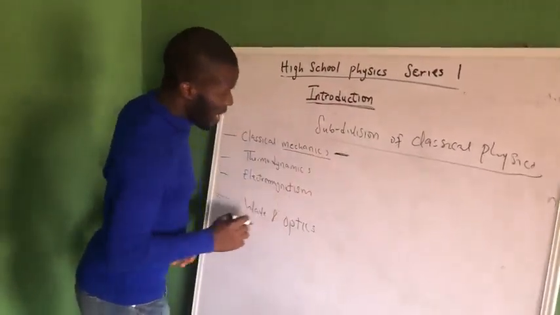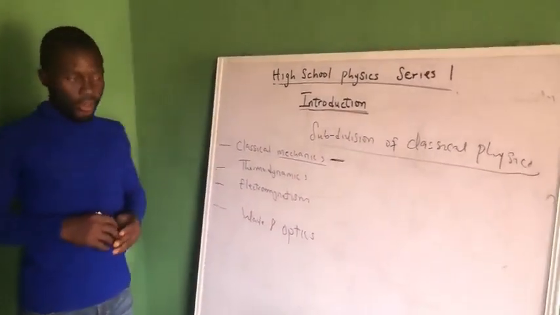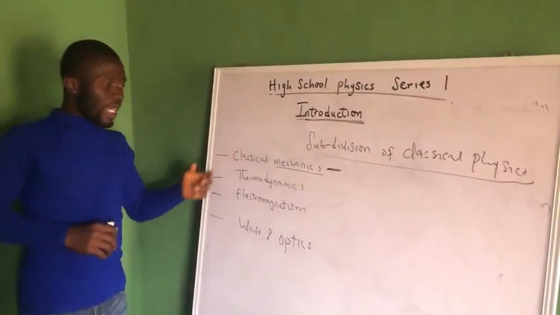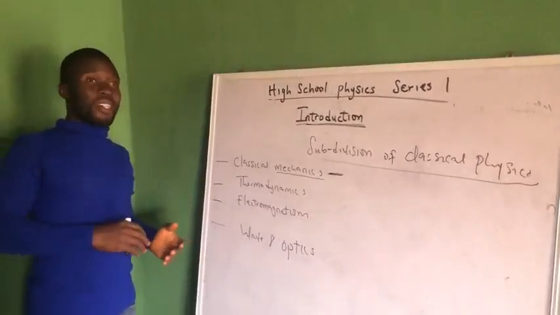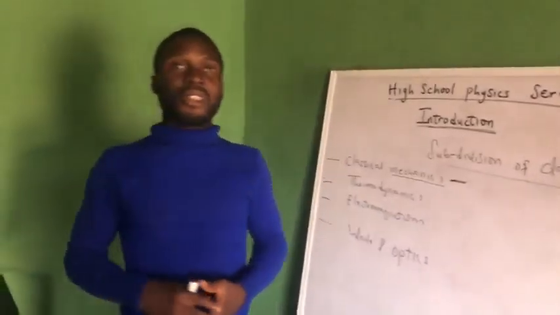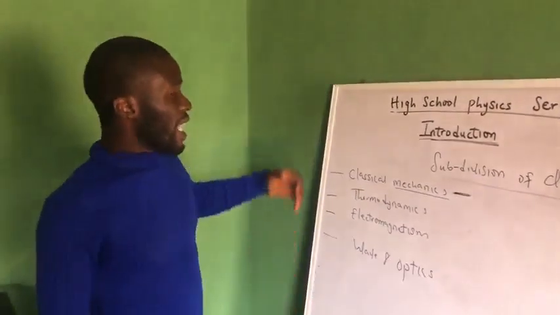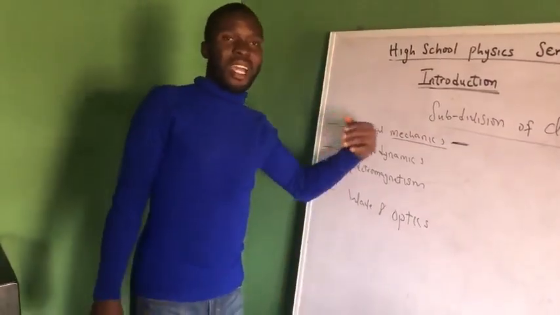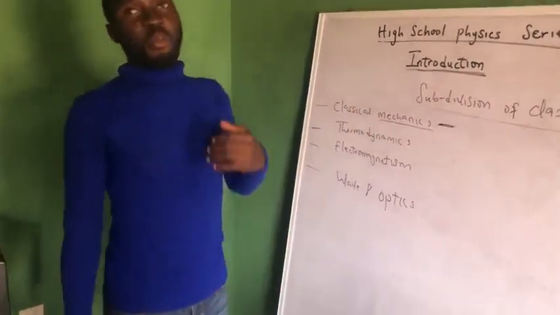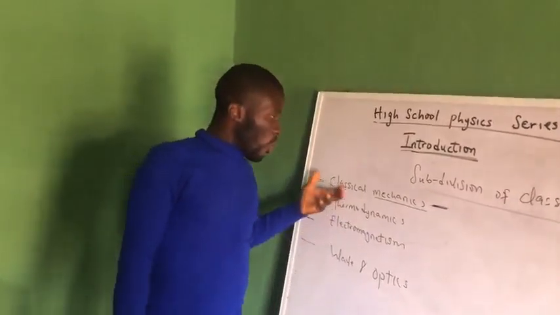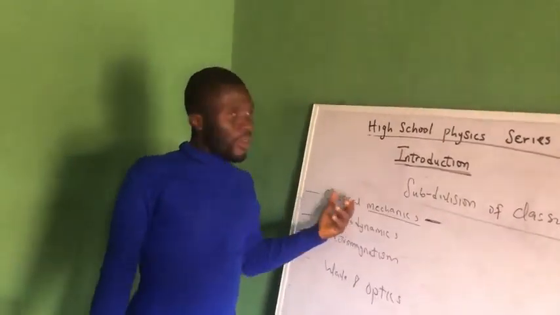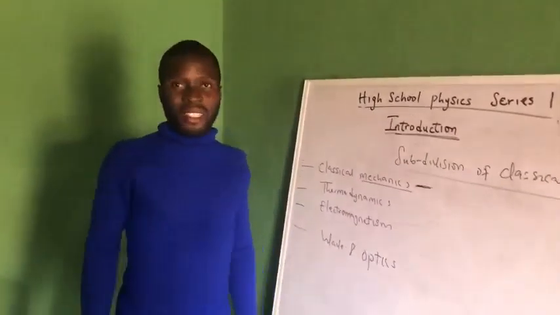Mechanics has to do with motion. So the classical there makes it macro scale motion, that is the motion of large objects moving at a speed much less than the speed of light. Such objects are governed by the laws of classical mechanics.